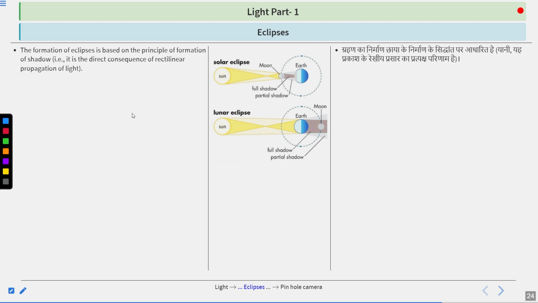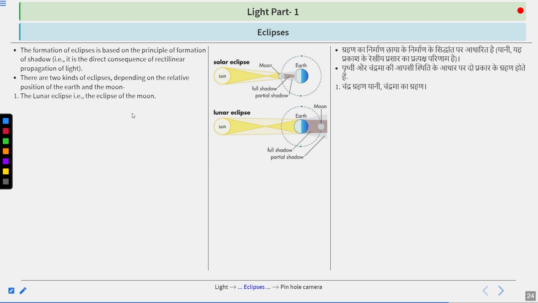Eclipses. The formation of eclipses is based on the principle of formation of shadow. Therefore, it is the direct consequence of rectilinear propagation of light. There are two kinds of eclipses depending on the relative position of the earth and the moon. The lunar eclipse, therefore the eclipse of the moon. The solar eclipse, therefore the eclipse of the sun.